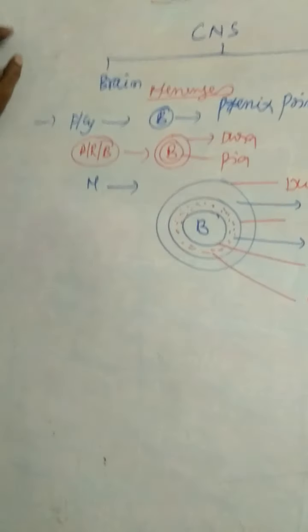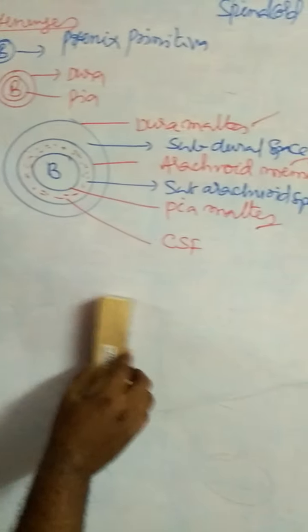Coming to the brain, there are three parts: forebrain, midbrain and hindbrain.